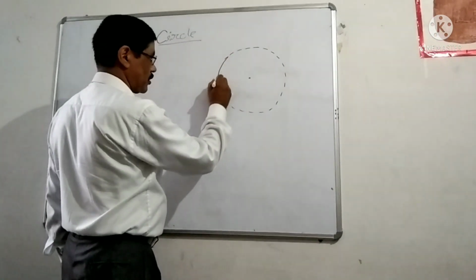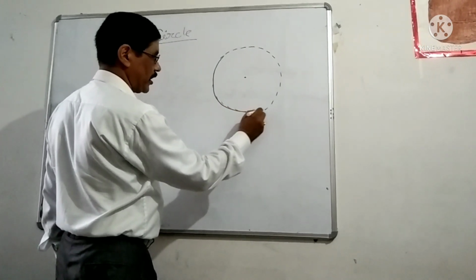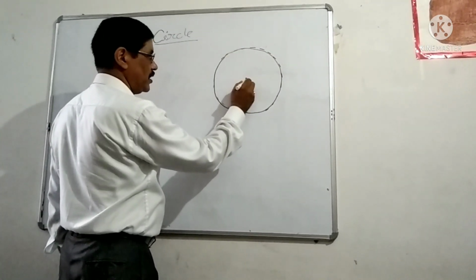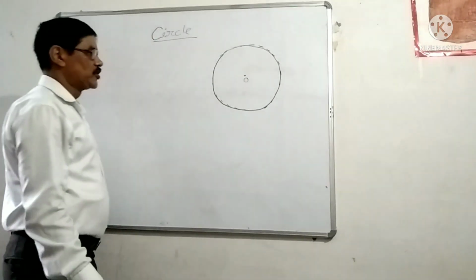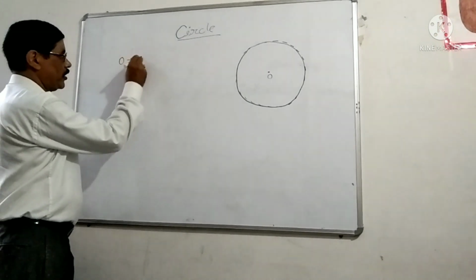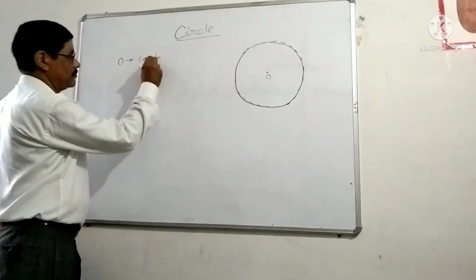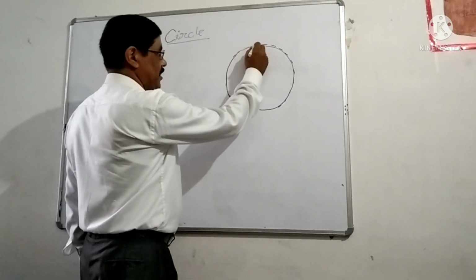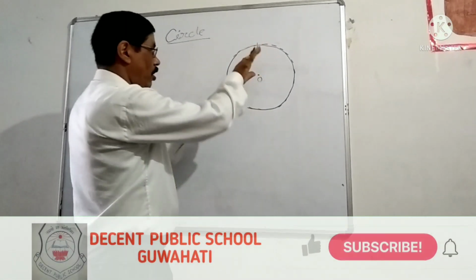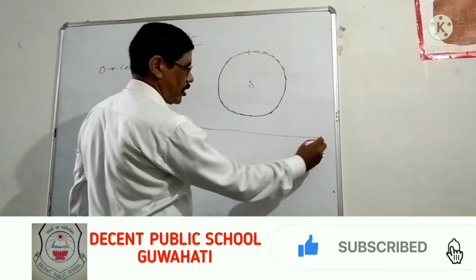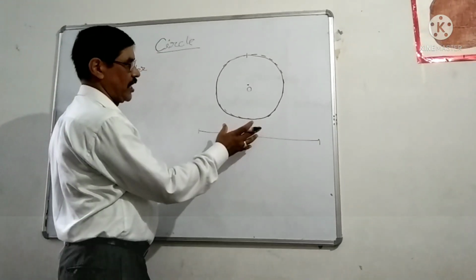So this locus means which I am drawing. It is the locus. The locus of the points which are equidistant from a fixed point is known as the circle, and the fixed point is known as the center of the circle. Next, if you cut the circle in this position and open the circle in this way, circle will be this side, or you can say as boundary of the circle.